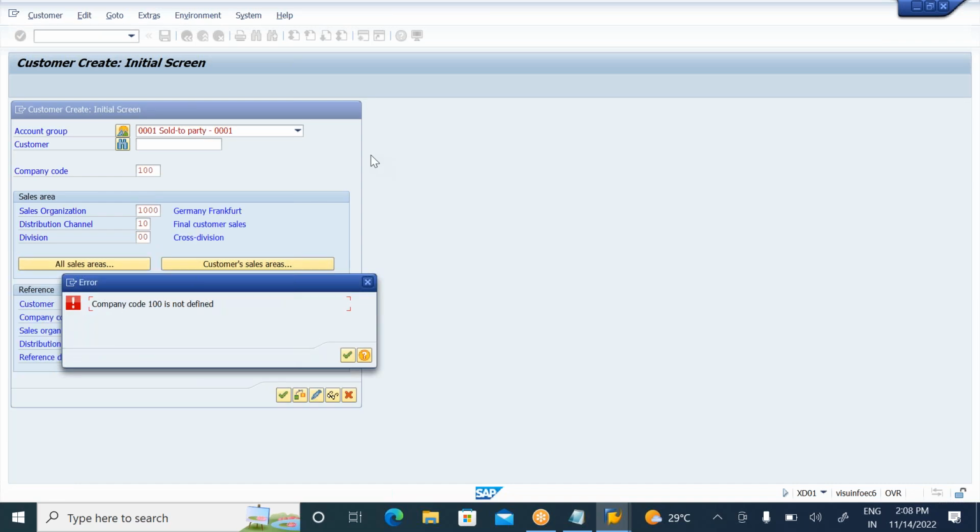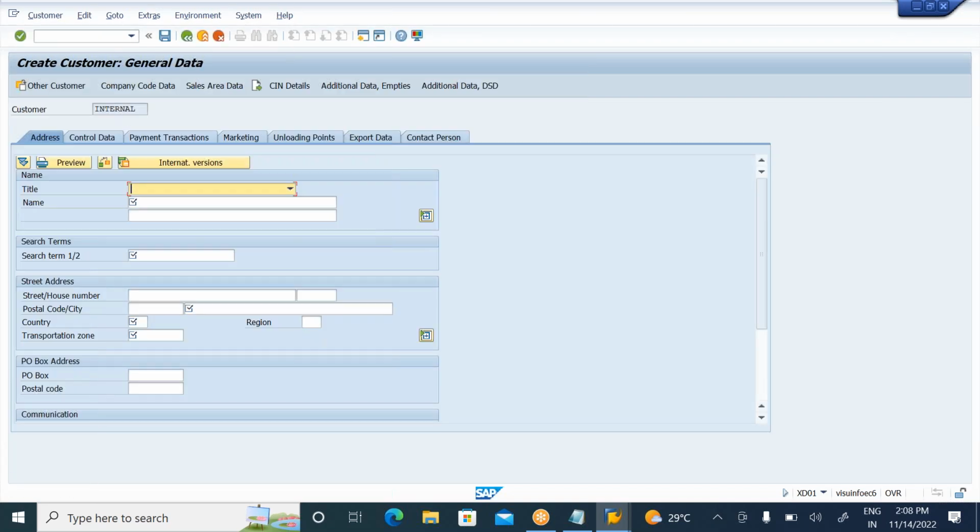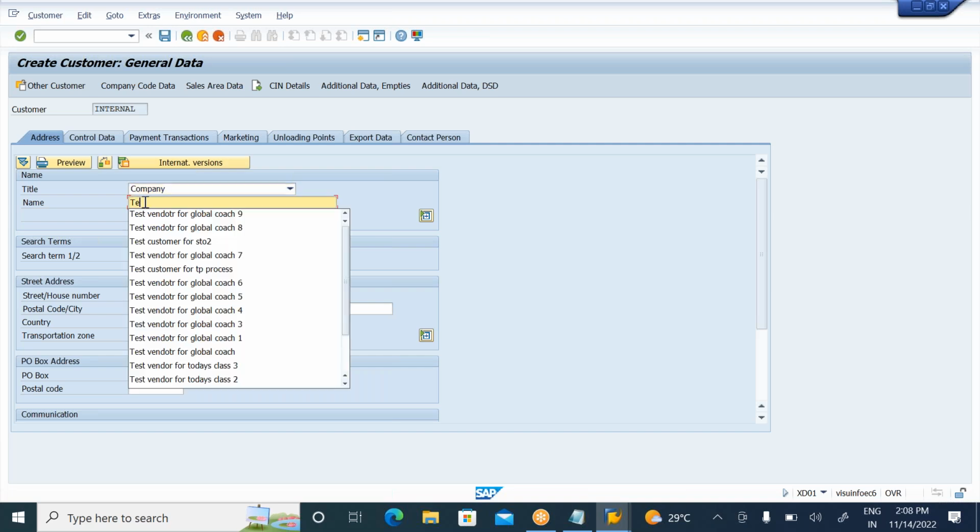The vendor is going to be classified into 3 areas. Actually, here the company code is 1000, right? So once you enter, the vendor is classified into 3 areas: general data, company code data, and purchasing data. For the customer also you need to enter the general data. General data means the name of the customer.